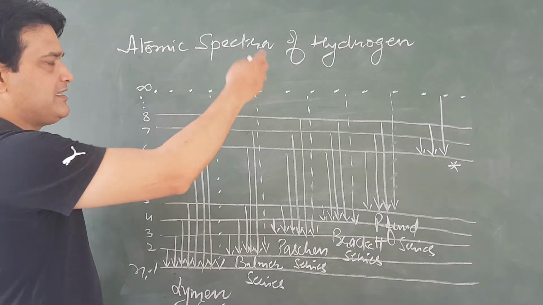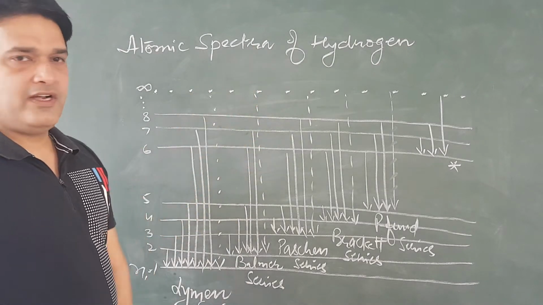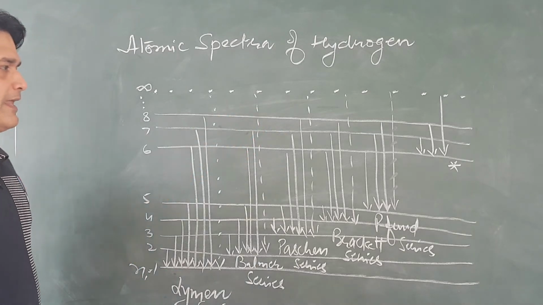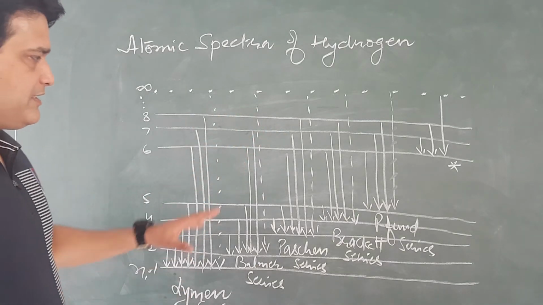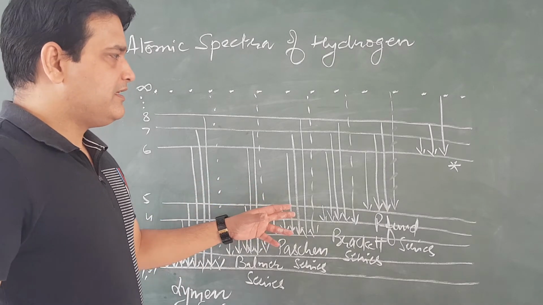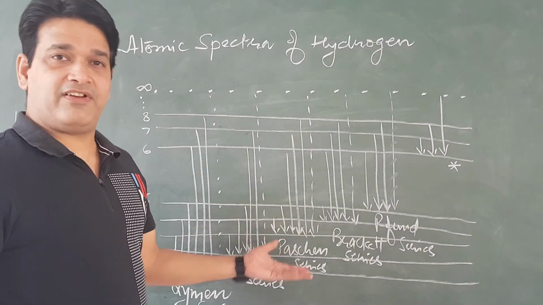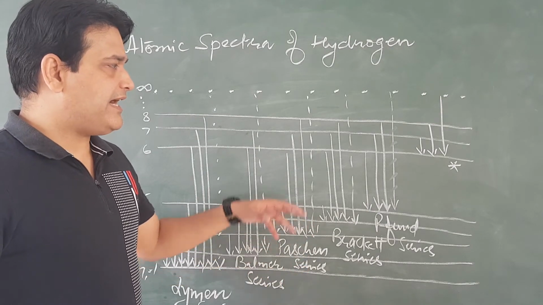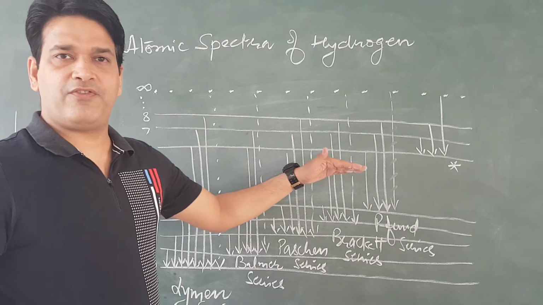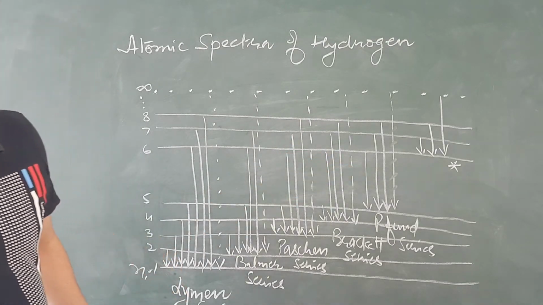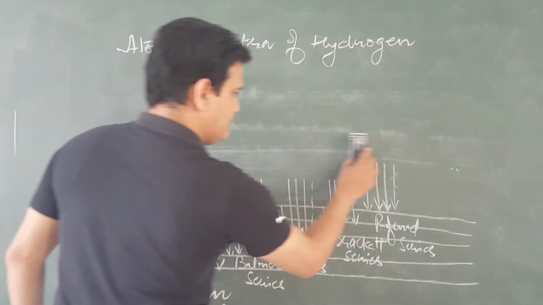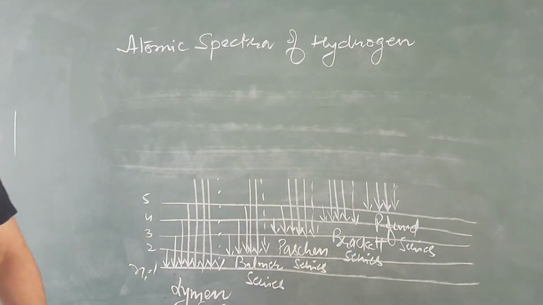That's why this is the emission spectra of hydrogen atom. Now, after this spectra is obtained, we will discuss the wave number, wavelength, frequency and energy calculation of these lines with the help of Rydberg equation.